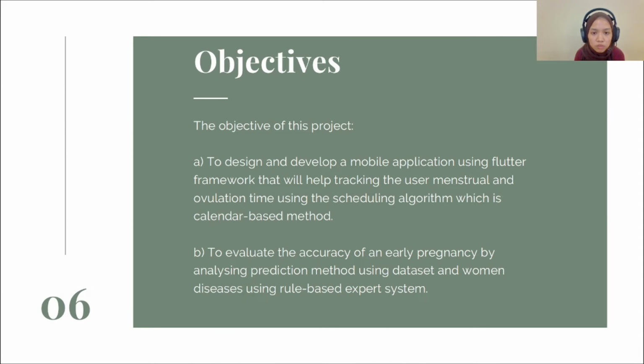So the objective of the project is, first, to design and develop a mobile application using the Flutter framework that will help track the user's menstrual and ovulation time using the scheduling algorithm, which is the calendar-based method. Second is to evaluate the accuracy of early pregnancy prediction by analyzing the prediction method using a dataset of women's diseases using a rule-based system.